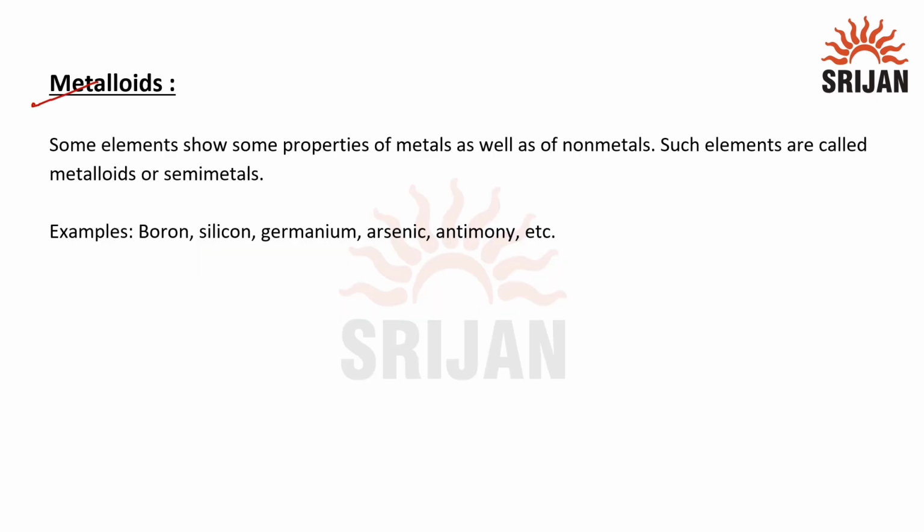Next we have metalloids. Some elements show some properties of metals as well as of non-metals, and such elements are called metalloids or semi-metals. Examples of such elements are boron, silicon, germanium, arsenic, and antimony. Metalloids are those elements which show some of the properties of metal and some properties of non-metal, hence they are grouped in a different category which is called metalloids.